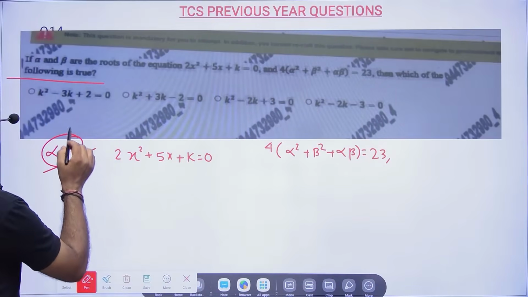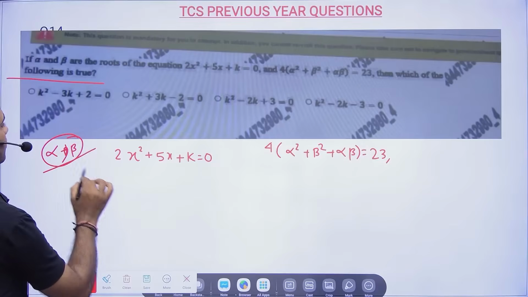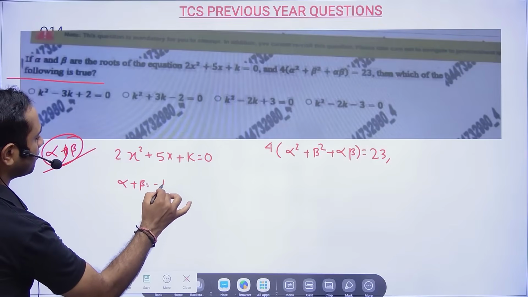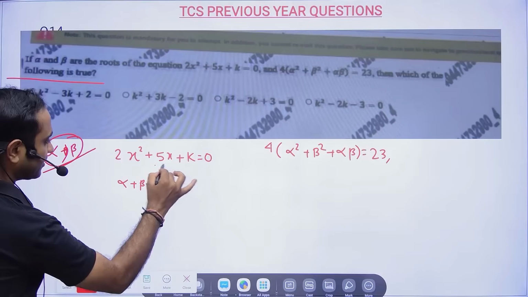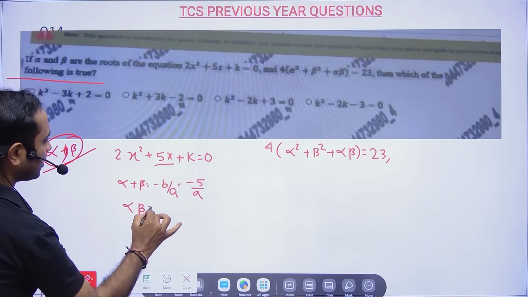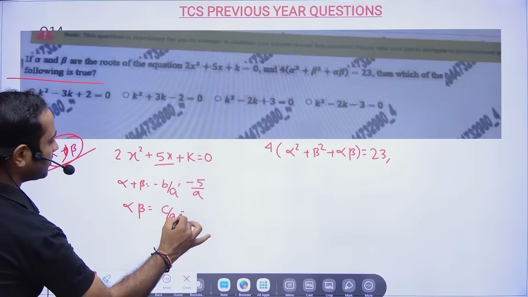Now, alpha and beta are the roots. If alpha and beta are the roots, then alpha plus beta will be minus b by a, so minus 5 by 2 in this case, and alpha beta will be equal to c by a, that means k by 2.